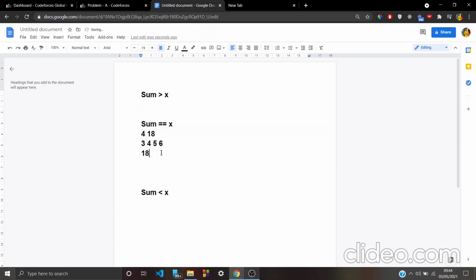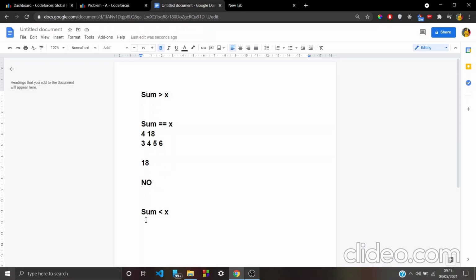No matter how the order is, the sum will be 18. So there is no rearrangement possible that can avoid the sum being x equal to 18. So we will simply print no when the sum of the total elements of the pieces of gold is equal to x. So this is the first case.